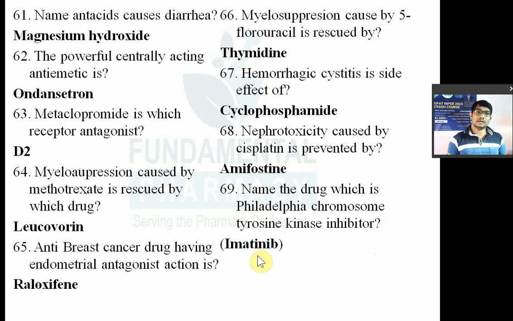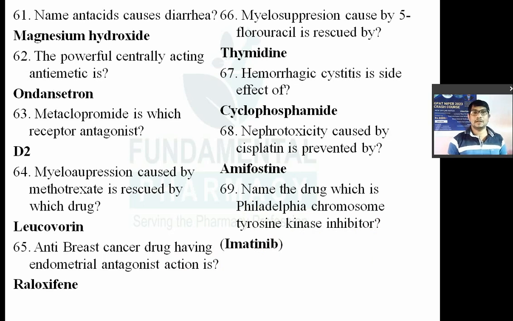Imatinib is a tyrosine kinase inhibitor, and it is used in the treatment of leukemia. In leukemia, or blood cancer, the Philadelphia chromosome is expressed in a pathological way, expressed more in blood cancer or leukemia. So imatinib is a tyrosine kinase inhibitor.